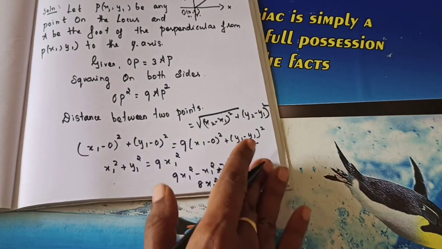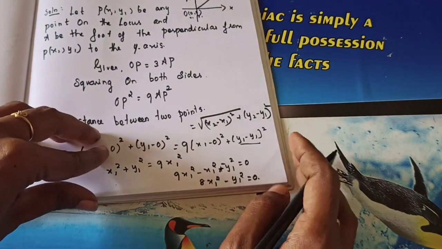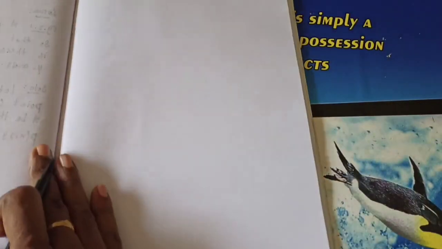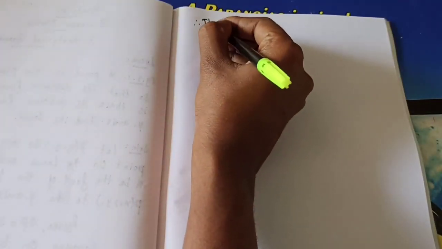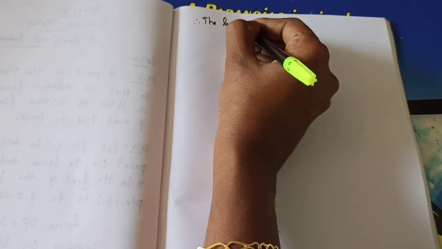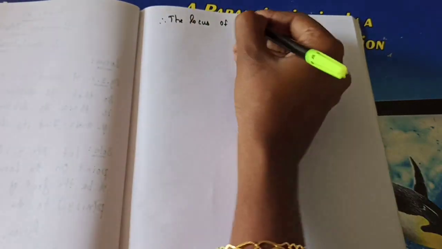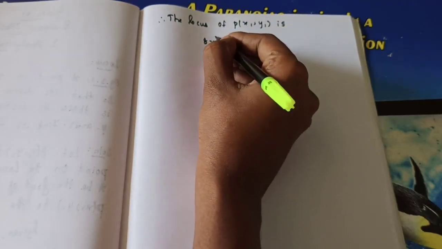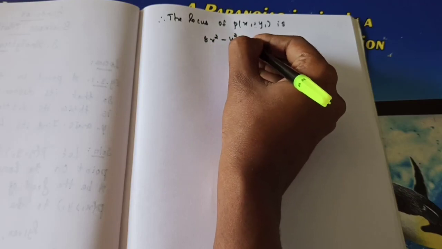Yes, we need to find the locus of the point P of x1, y1. So in the place of x1, y1, you will get this equation in x and y. So therefore the locus of P of x1, y1 is, what's the answer? 8x square minus y square is equal to 0. This is the answer. Understand?